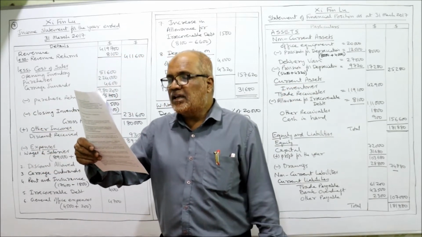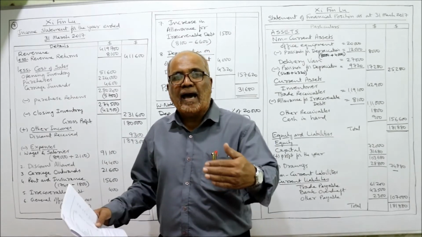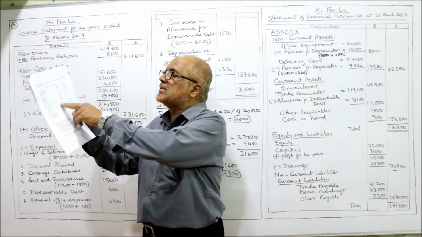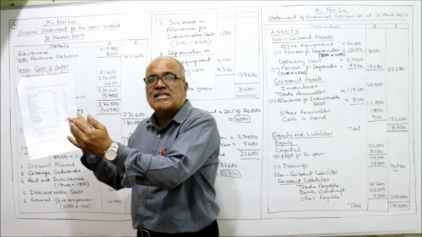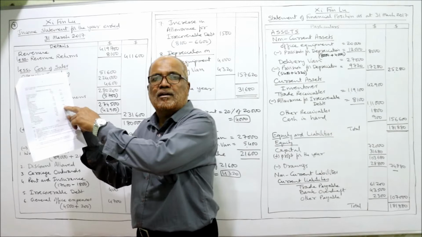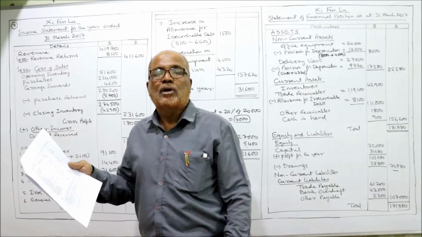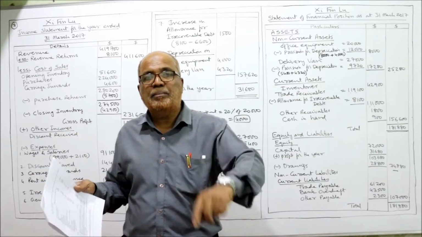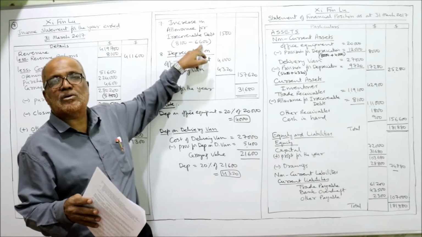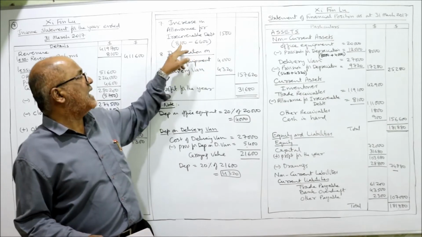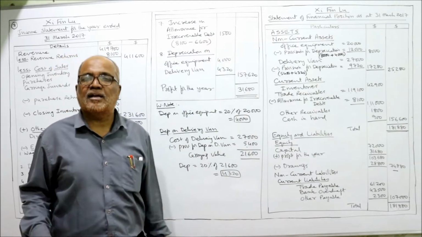The next one is increase the allowance for irrecoverable debt to 8,100. Already allowance for irrecoverable debt is given in the trial balance, 6,600. Adjustment, it is saying that increase it to 8,100. So whatever is the increase, that will be taken in expenses. The beginning of the year we are having 6,600. End of the year allowance is 8,100. So what is the difference? 1,500. That 1,500 will be taken under expenses.